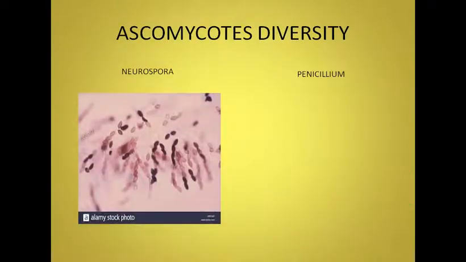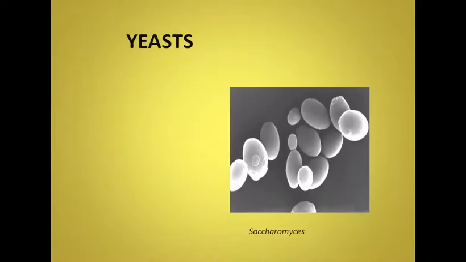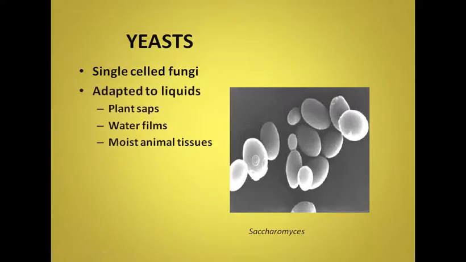Further diversity: you can see Neurospora, pink bread mold, a very important organism in research and genetics. Especially Penicillium, the source of the wonder drug penicillin, the first antibiotic ever discovered. Yeasts generally reproduce by budding. These are single-celled and they are adapted to liquids.